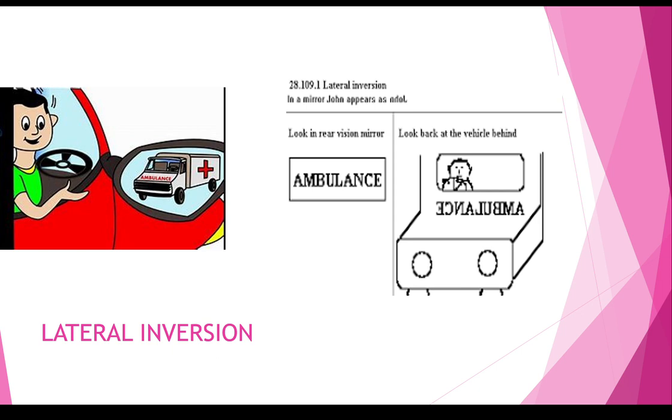To understand this, here is a simple example of ambulance vans. Ambulance vans have the word ambulance written inverted. Why? Because when its image is seen in the mirror of the vehicle moving ahead, it is read correctly.